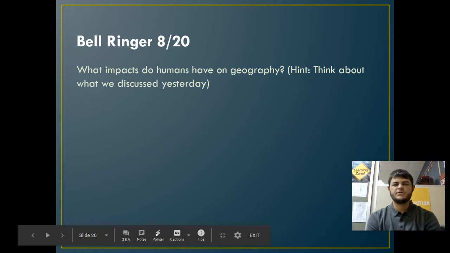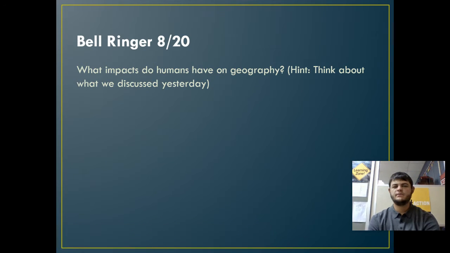All right, guys, this is for Thursday, August 20th. Bell ringer: What impacts do humans have on geography? Your hint is to think about some of the things that we discussed yesterday when we talked about the 5 themes.